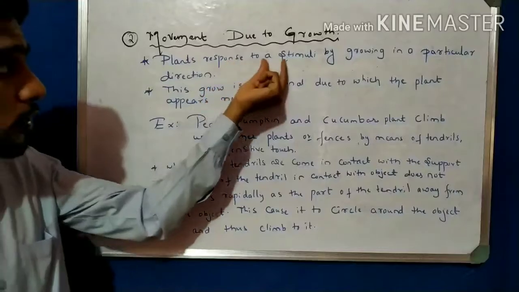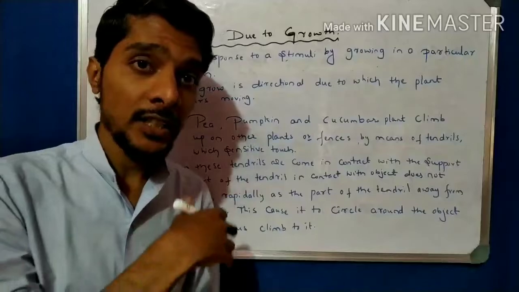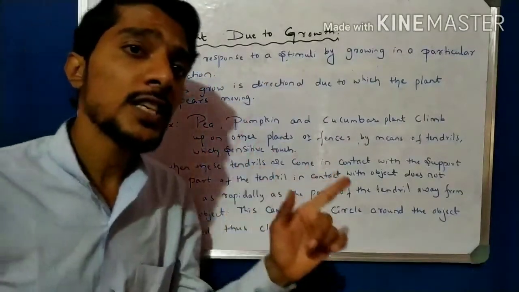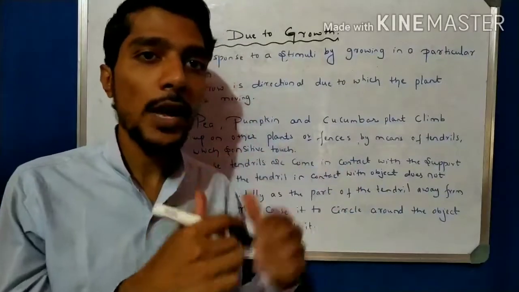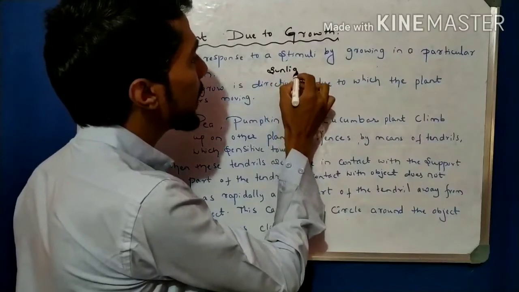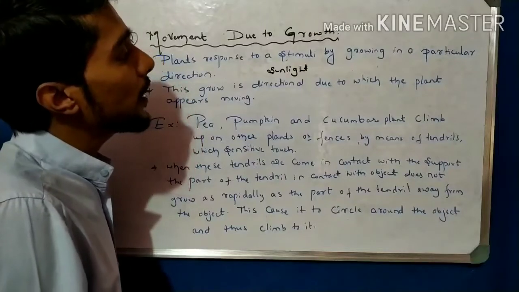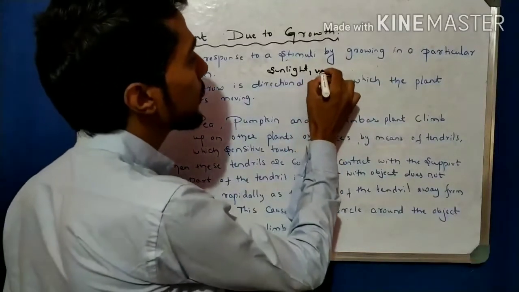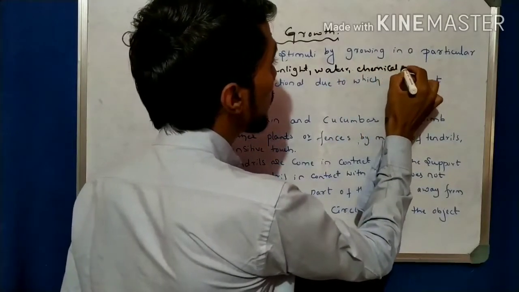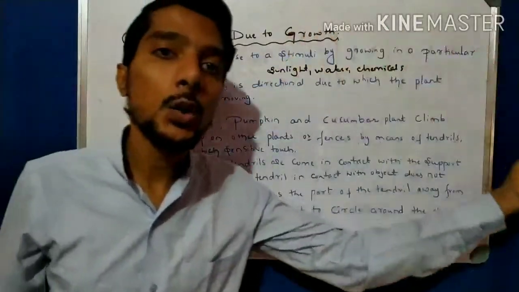The plant responds to stimuli by growing in a particular direction, right? And this is directional movement. For example, let's see what the stimulus is here. In the first discussion, for the sensitive plant, touch was the stimulus. Here the stimulus is sunlight. And another very important stimulus is, for example, water. Water, chemicals, minerals, these are the stimuli. In that direction, the plant starts to grow, right?